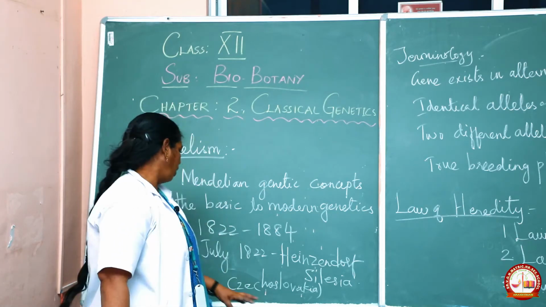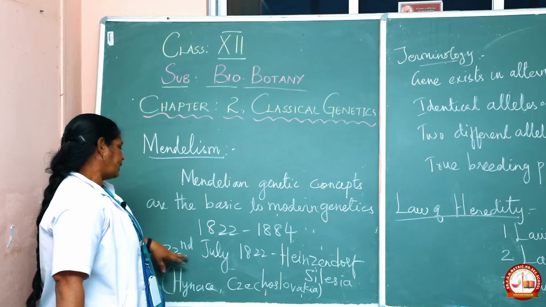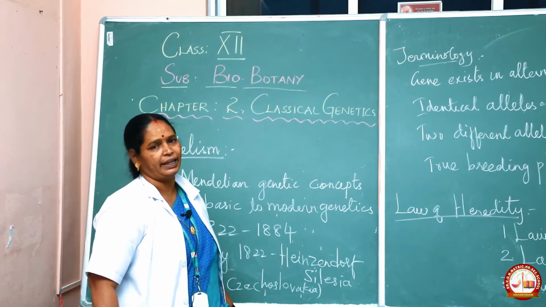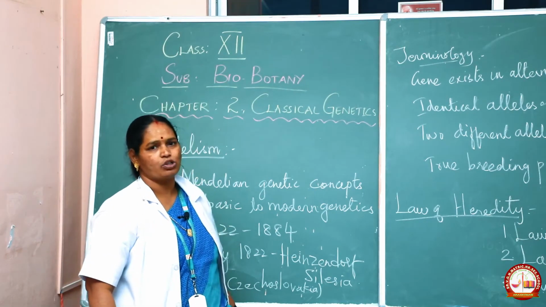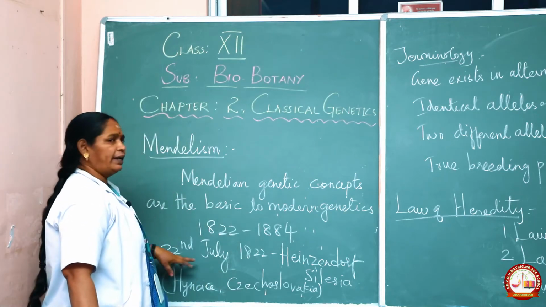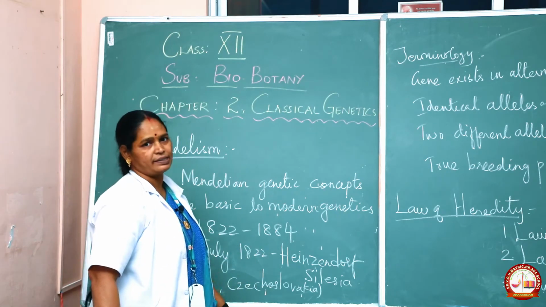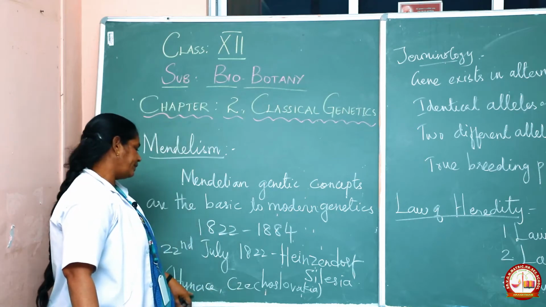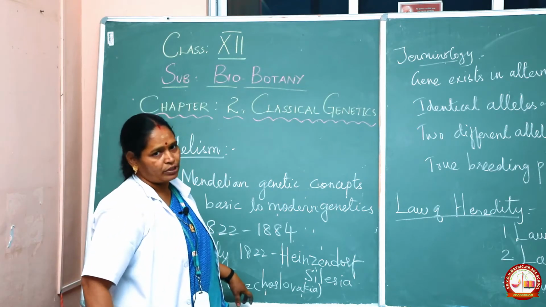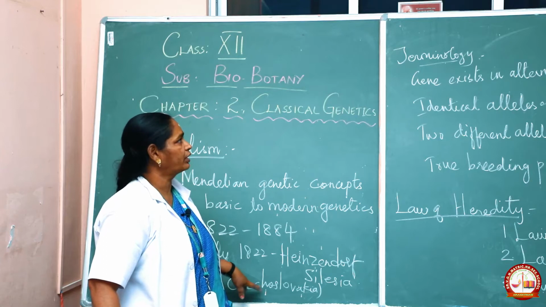He was born on 22nd July 1822 in Heinzendorf, Silesia, which is now called Hynčice, Czechoslovakia.